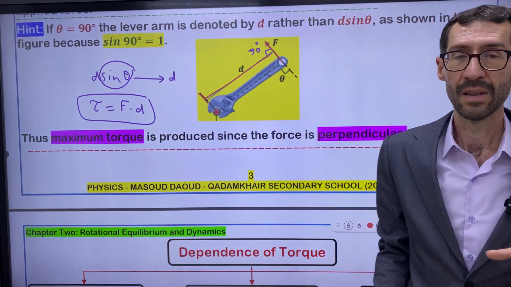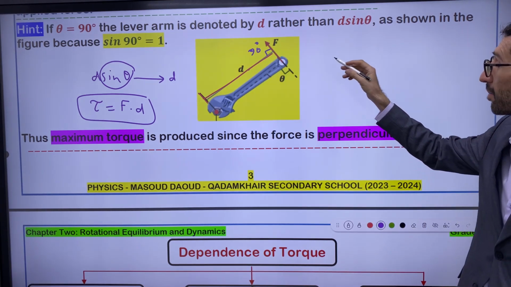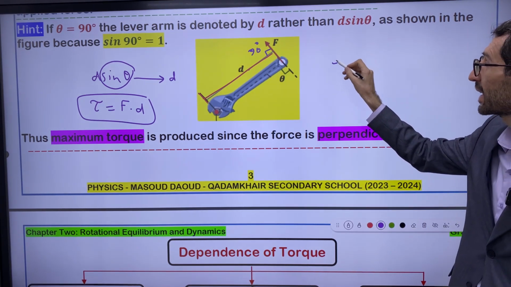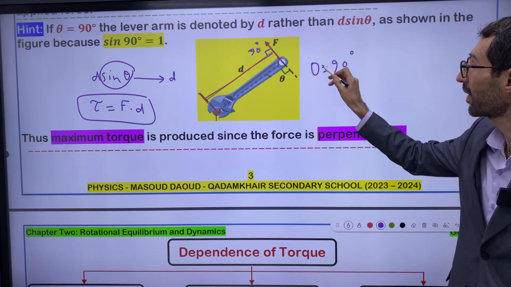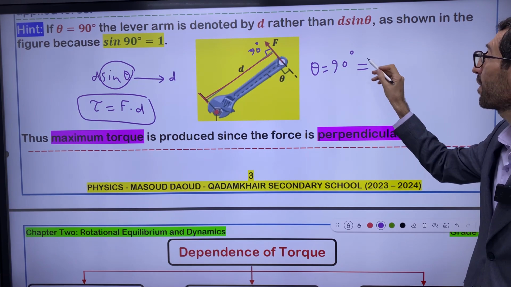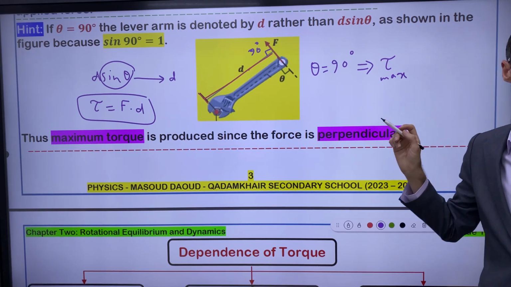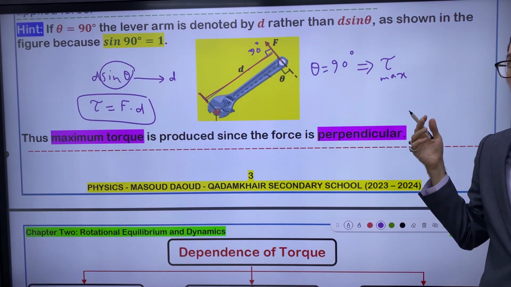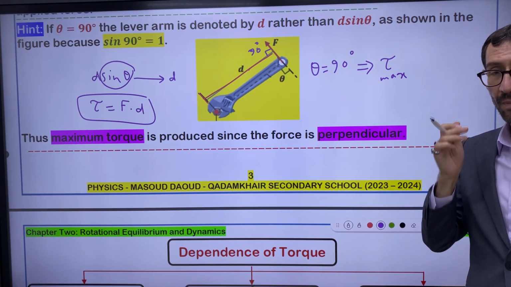So whenever you hear that you have 90 degrees for theta, and it's the angle between F and D, it means you have tau maximum. So in which situation do we have maximum torque? When the angle between F and D is 90 degrees, right?